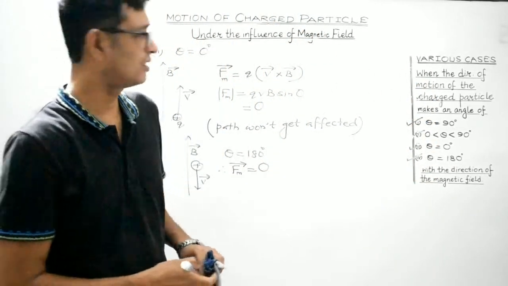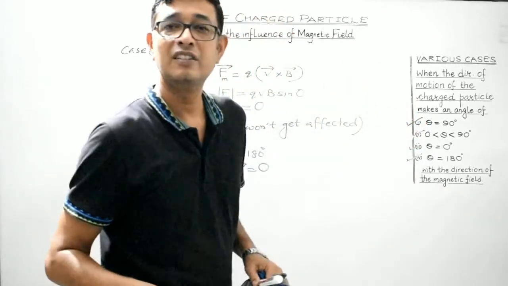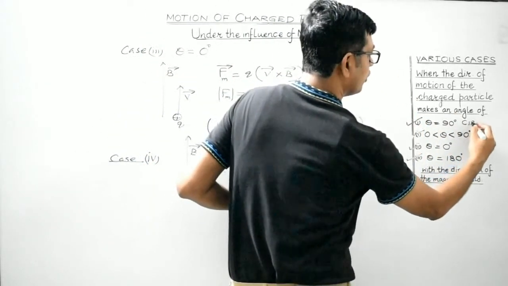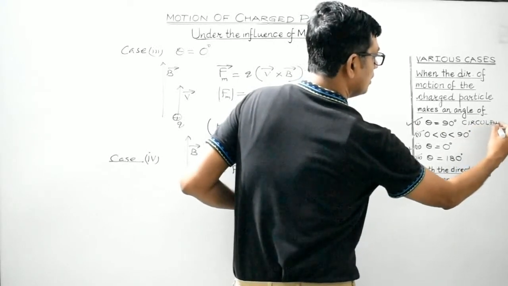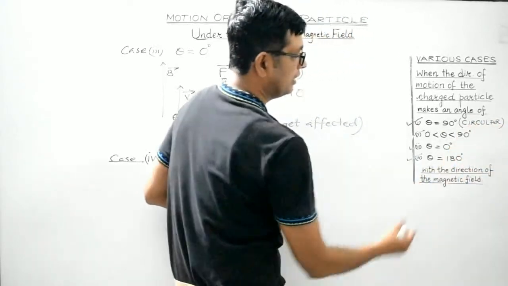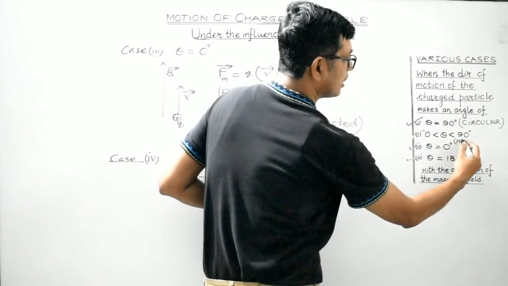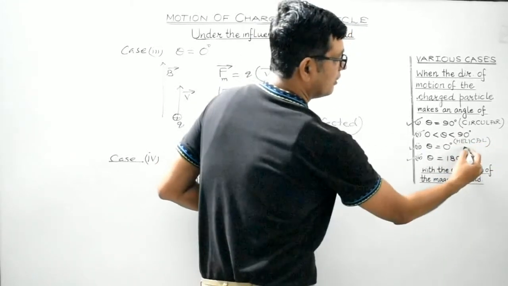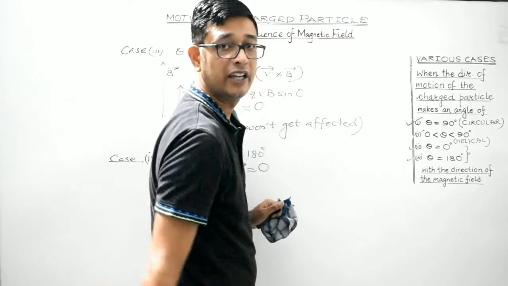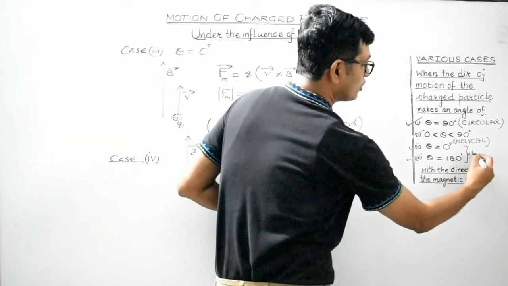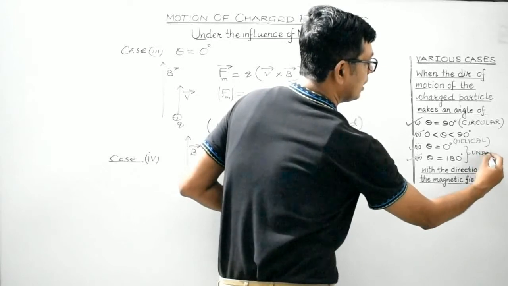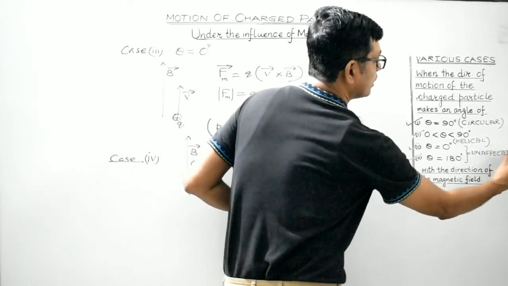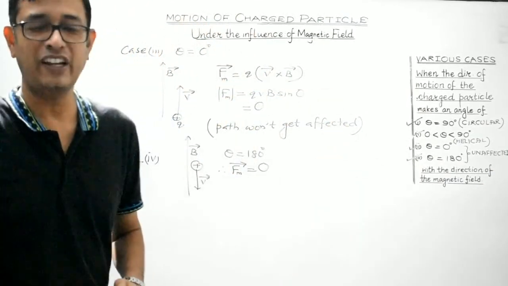Just to summarize, in the first case, the charged particle will follow a circular path. In the second case, students, the charged particle will follow a helical path. In the third and fourth case, the path of the particle will remain unaffected. So, we are over with all the cases, right?